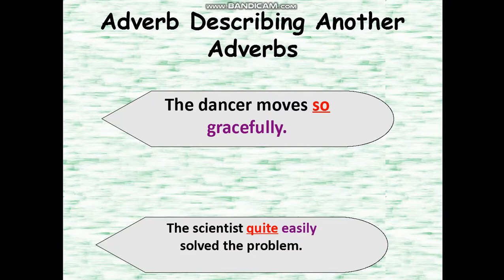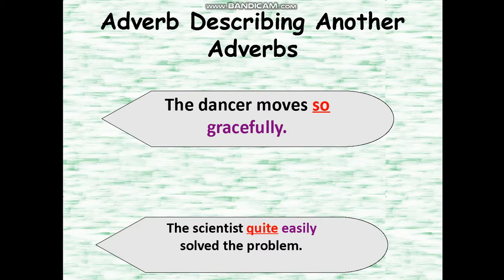Now let us see adverbs describing another adverb. The dancer moves so gracefully. So here is an adverb, and another adverb is gracefully. So how does the dancer move? He moves gracefully. So here the verb is moves. Gracefully is describing the verb moves, and again so is the adverb which is describing another adverb, gracefully.